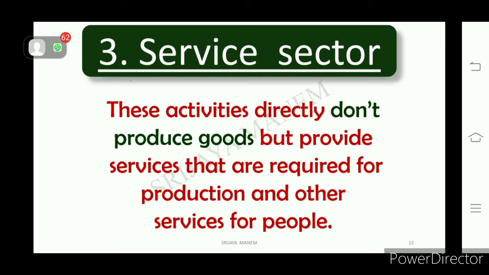For example, in the agriculture sector, crops are cultivated: paddy, wheat, sugarcane and so on. All these have to be taken to the market, right? That means we need transport facility.